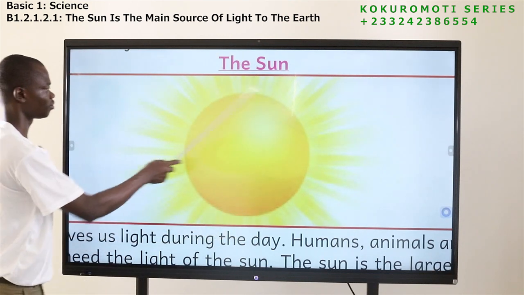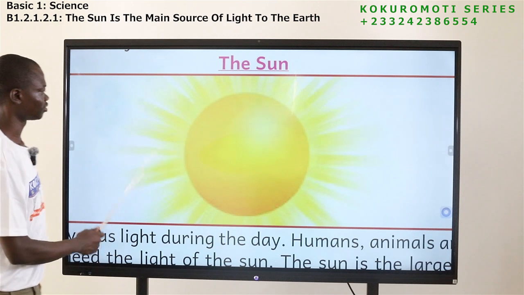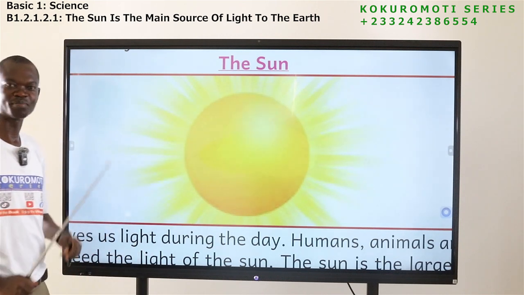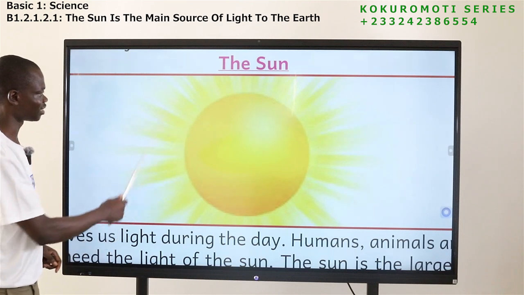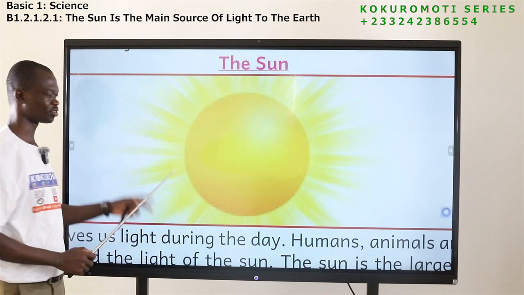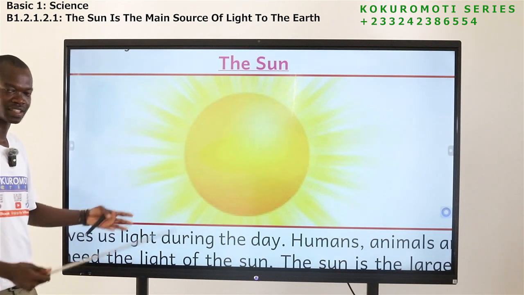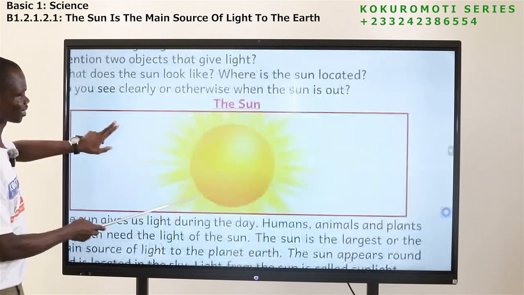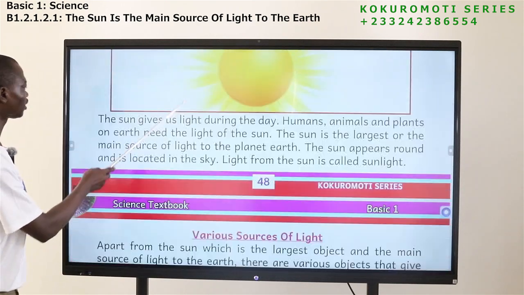You see the shape is round and you see some things here. The sun is like a fire, it burns. So you see these things. Yes, it tells you that the sun what? Burns. So all these are signs of what? Fire from the sun. Okay, now let's read.